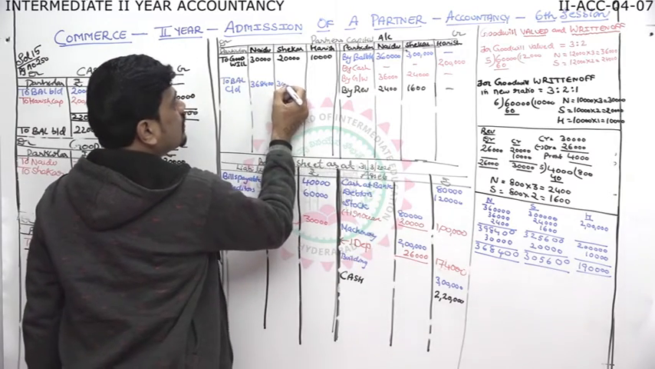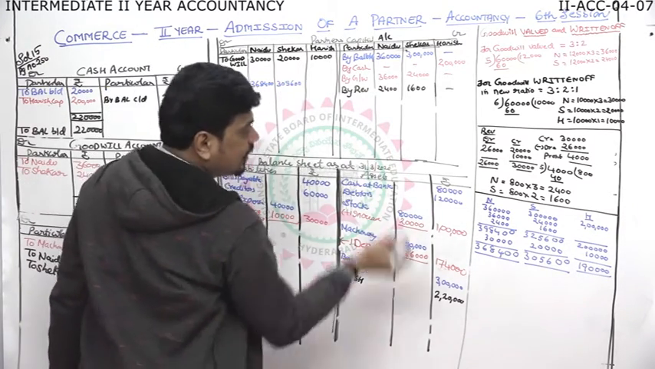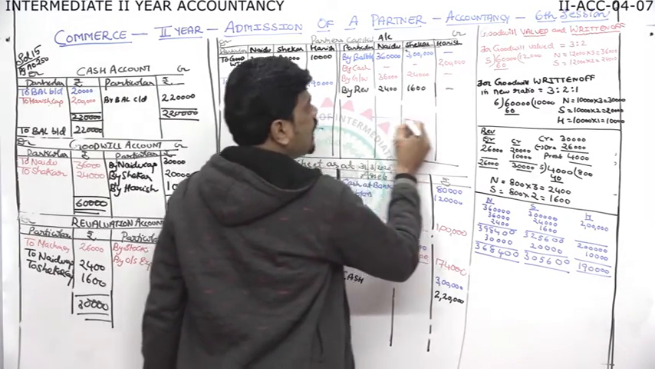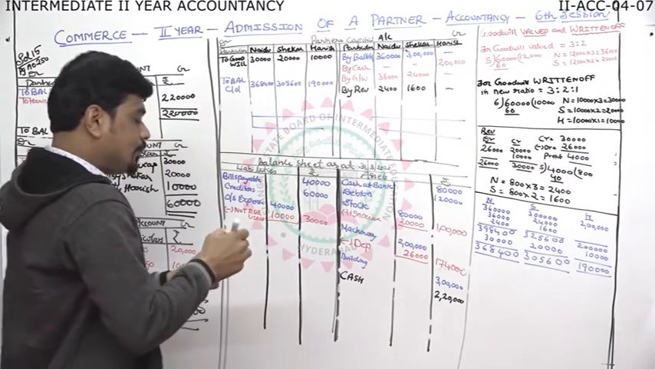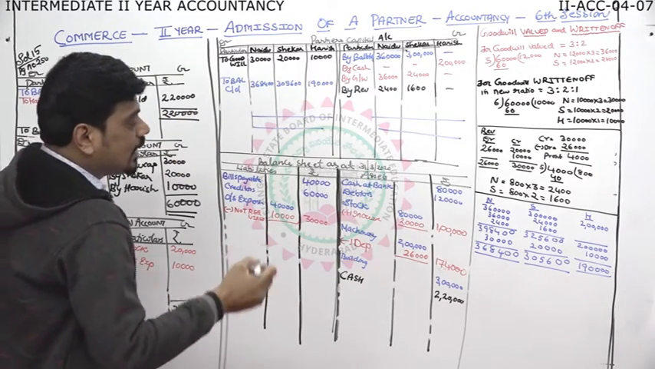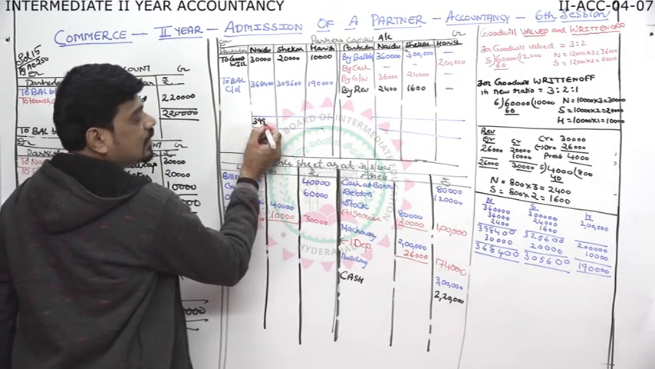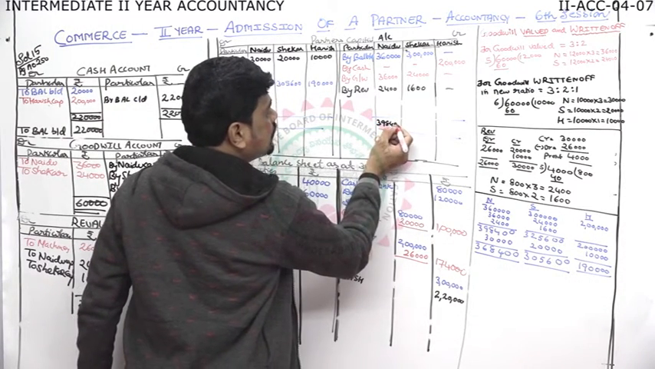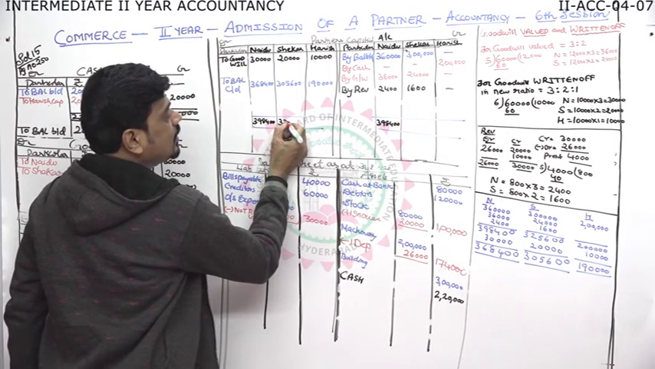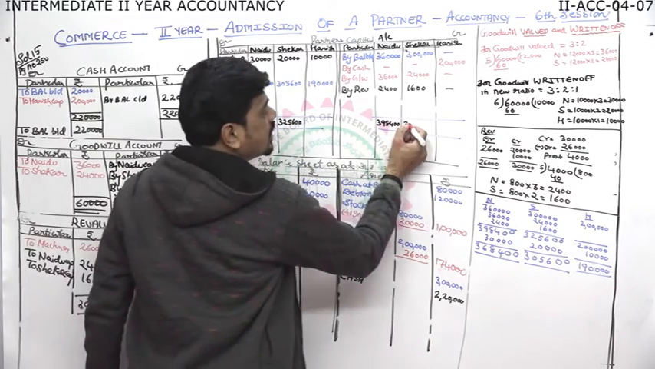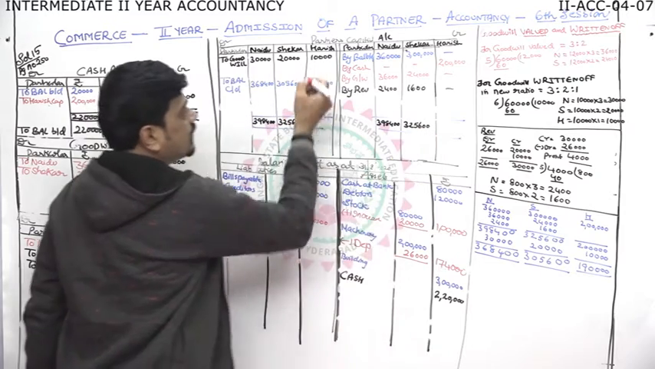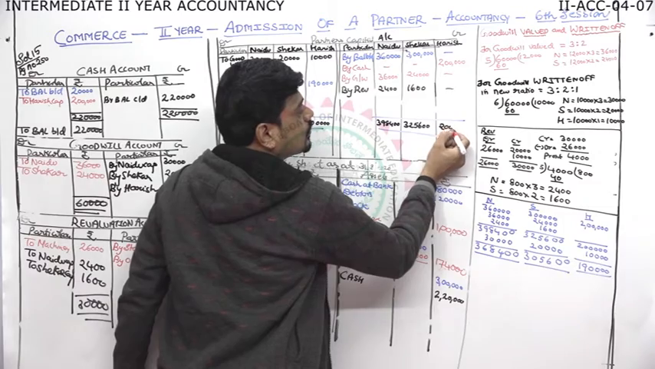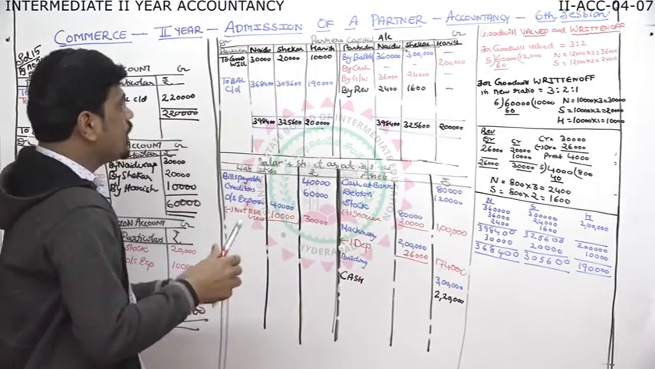3,68,400. 3,05,600. 1,90,000. Close the partners capital. We are closing the partners capital and the total 3,98,400. Then Shekhar 3,25,600. And here it is 2 lakhs. We wrote. Now we'll bring down the balance here.